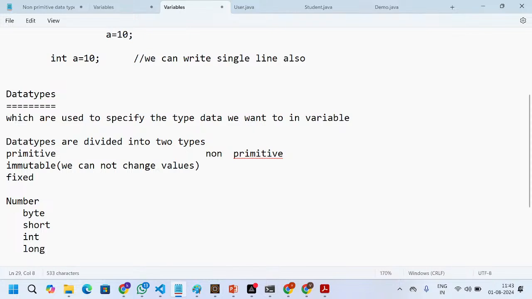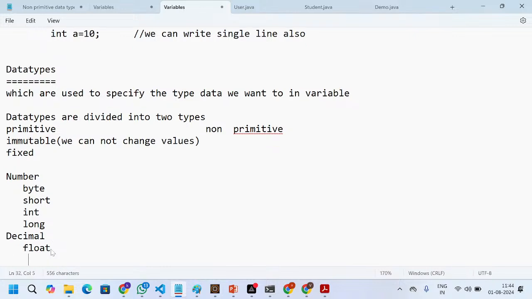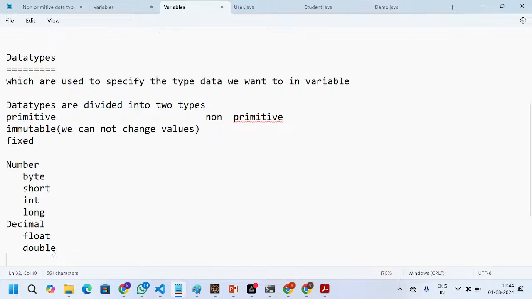These data types come under the number category. Another category is the decimal category, in which we have float and double.